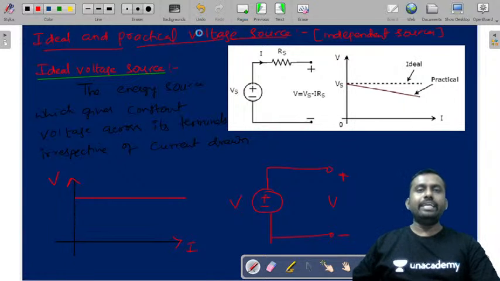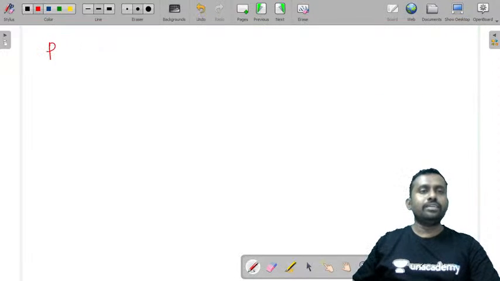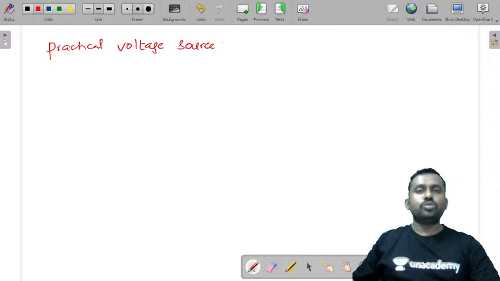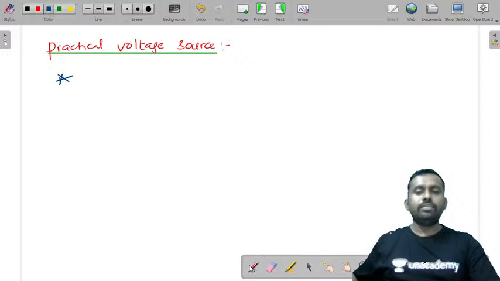But practically, what is a practical voltage source? This source does not give you a constant voltage.